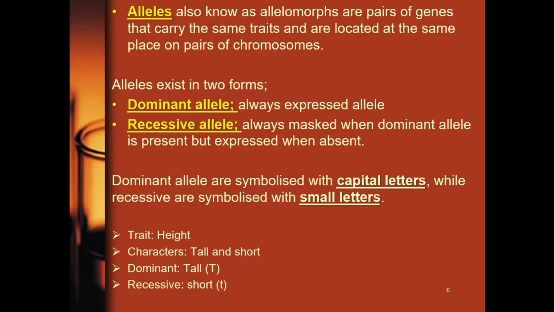Another terminology here is alleles, also known as allelomorph. They are a pair of genes that carry the same trait and are located at the same place in a pair of chromosomes. You will get to see that in the next slide. So alleles are the different types of gene. Genes occur in pairs. So if there's a gene for tall, it can either be heterozygous tall or homozygous tall. Don't worry, we'll get to see about that.